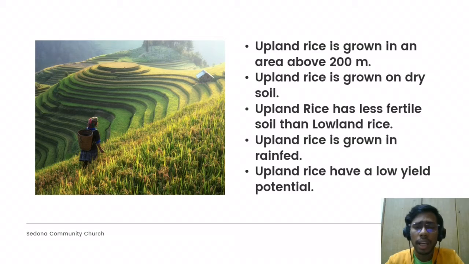Finally, upland rice has a low yield potential because of the upland environment, which is very harsh with sloping lands, soil erosion, and soil with both poor physical and chemical properties. An upland environment this harsh is known as a low productivity area because of the less fertile soil and limited water supply, and hence produces a low yield potential.